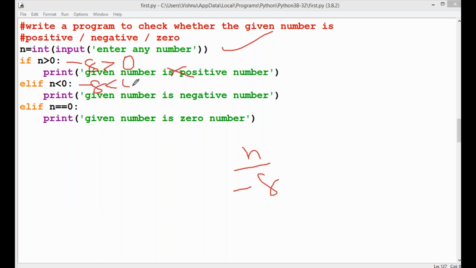-8 is less than 0. This condition returns true. This statement will be executed. This is not executed. Only execute this part. Your number is negative number.